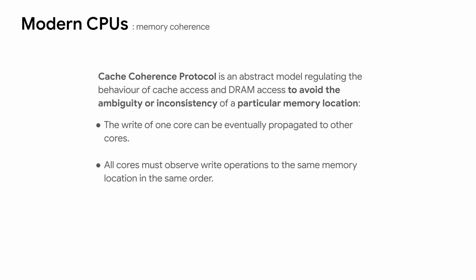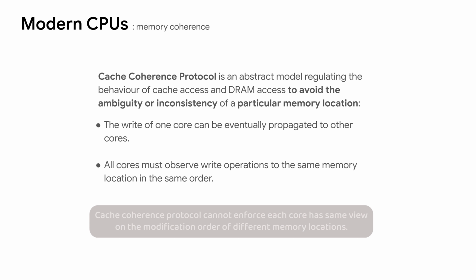If a location x receives two different values, first value A, later value B, from any two cores, no core in the system can ever read the value of x as B earlier than the read of value A. All the cores must observe the sequence of values as A, later B. In other words, cache coherence requires all the cores to get the same observation of the modification order sequence of the same location x. However, the precise moment when a core becomes aware of a value change might be different from another core due to the transaction latency.